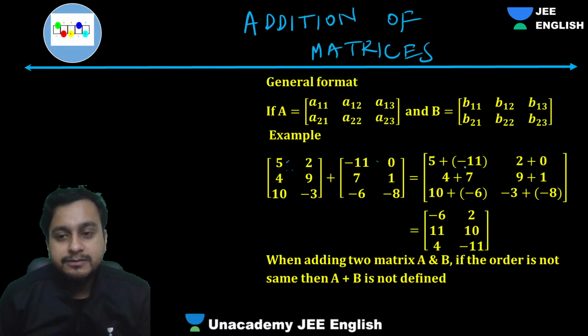So 5 will be added with -11, right? And then 2 will be added with 0, 4 will be added with 7, 10 will be added with -6, and -3 will be added with -8, and this will be your sum.